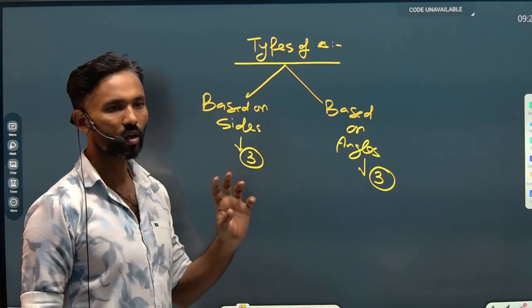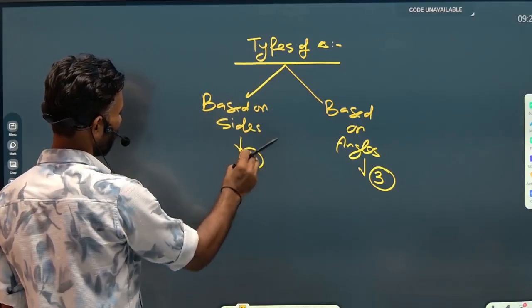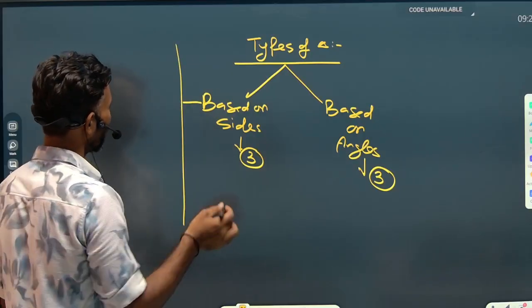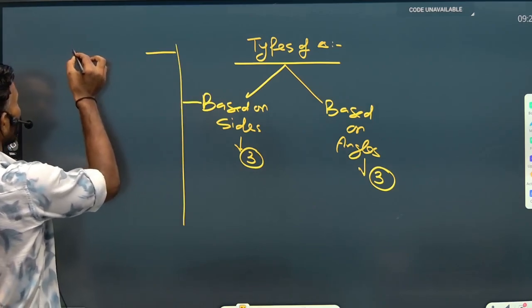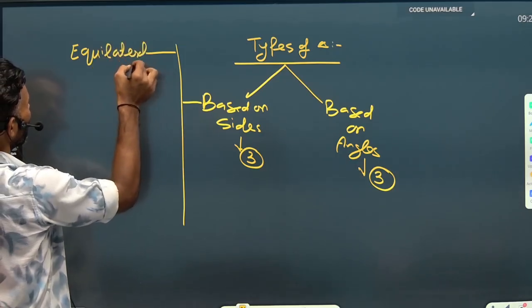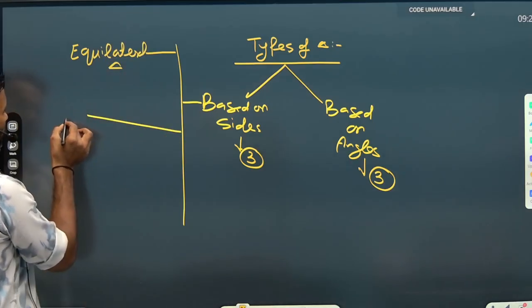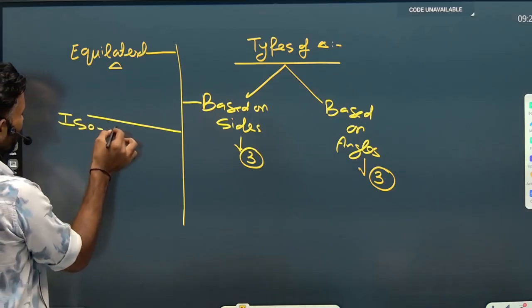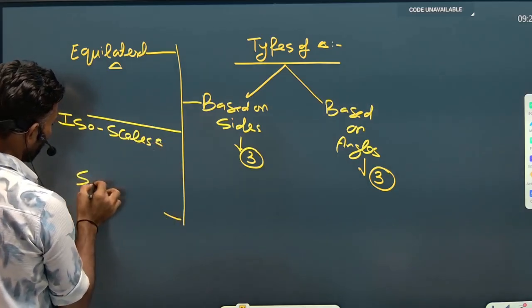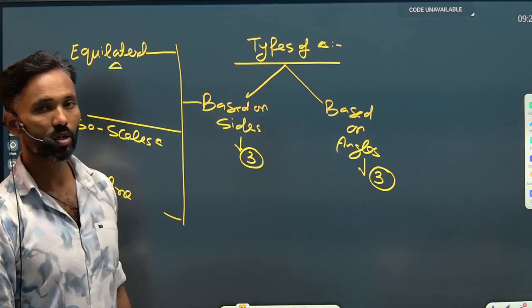The three types of triangles based on sides are: first, the equilateral triangle; second, the isosceles triangle; and third, the scalene triangle.